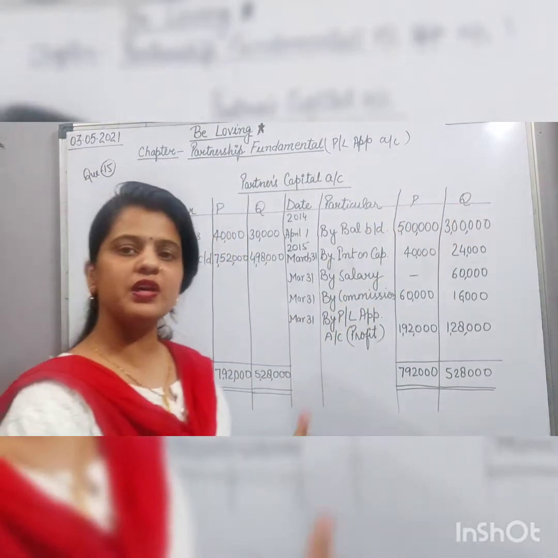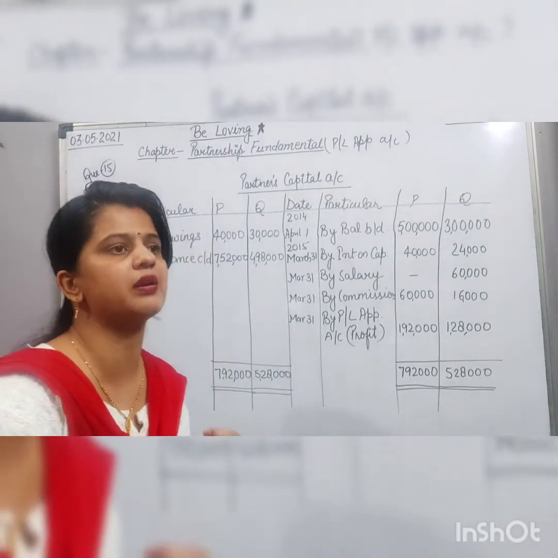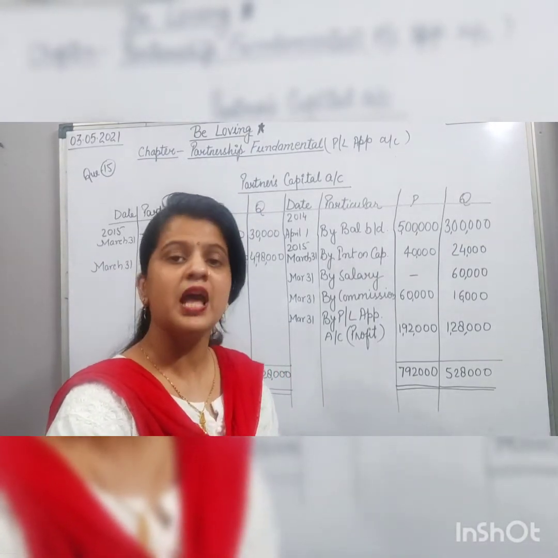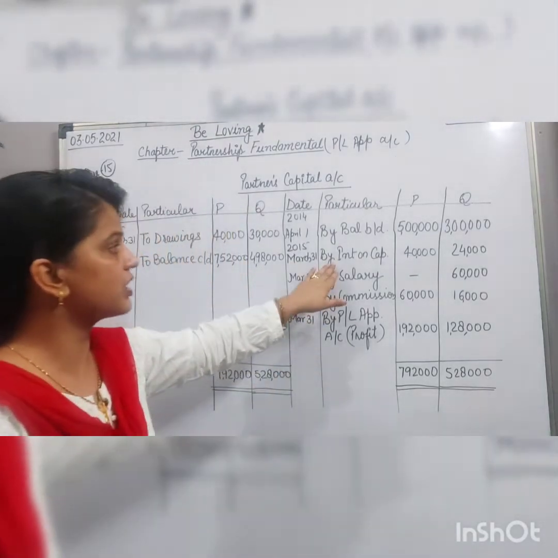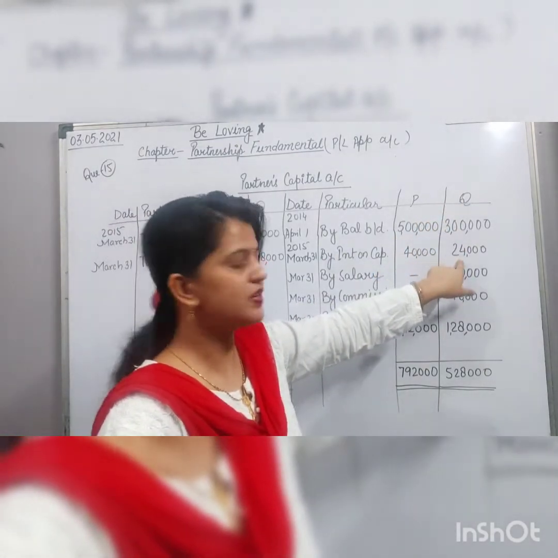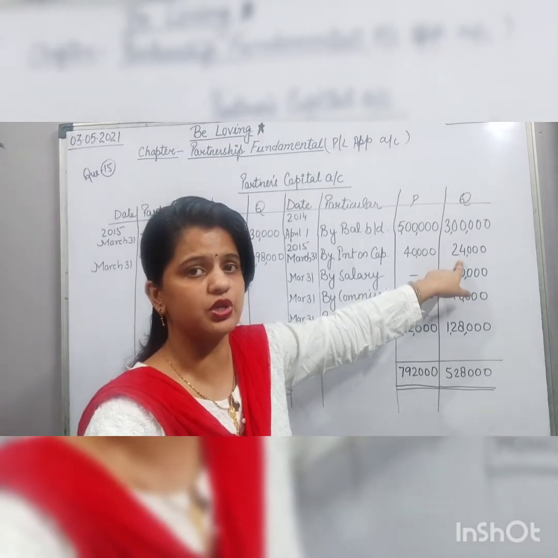After that, whatever appropriations we have made, like interest on capital, salary, commission and the balance of profit and loss appropriation, will be credited in the partners' capital account. So interest on capital of P and Q is 40,000 and 24,000, which we calculated while preparing the profit and loss appropriation account.